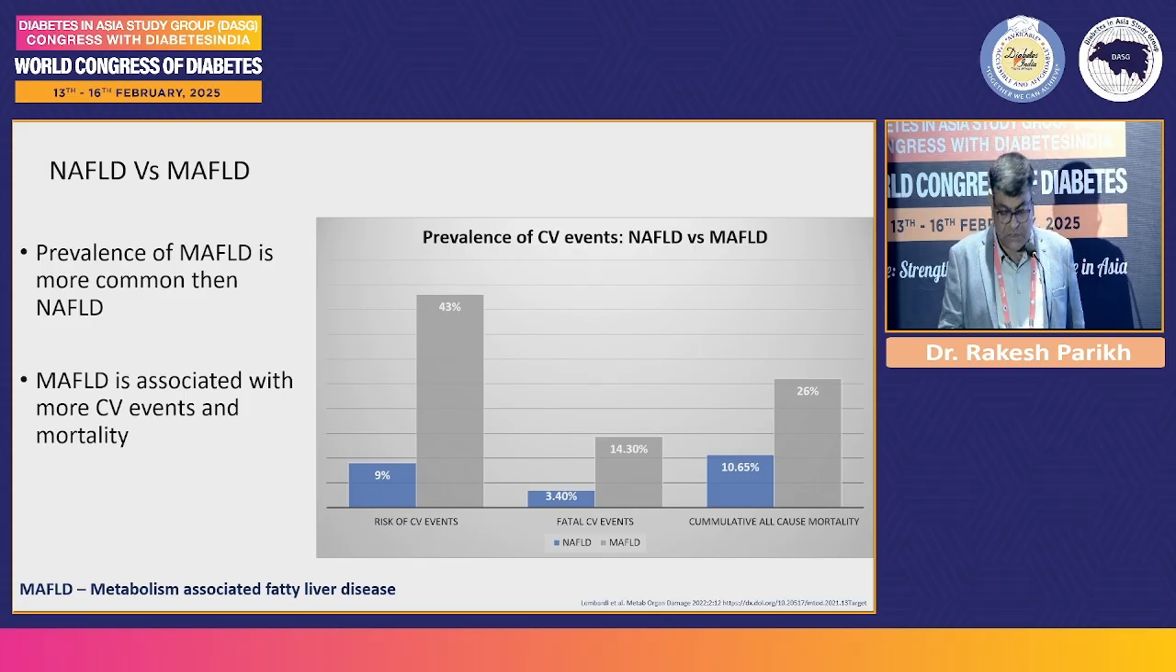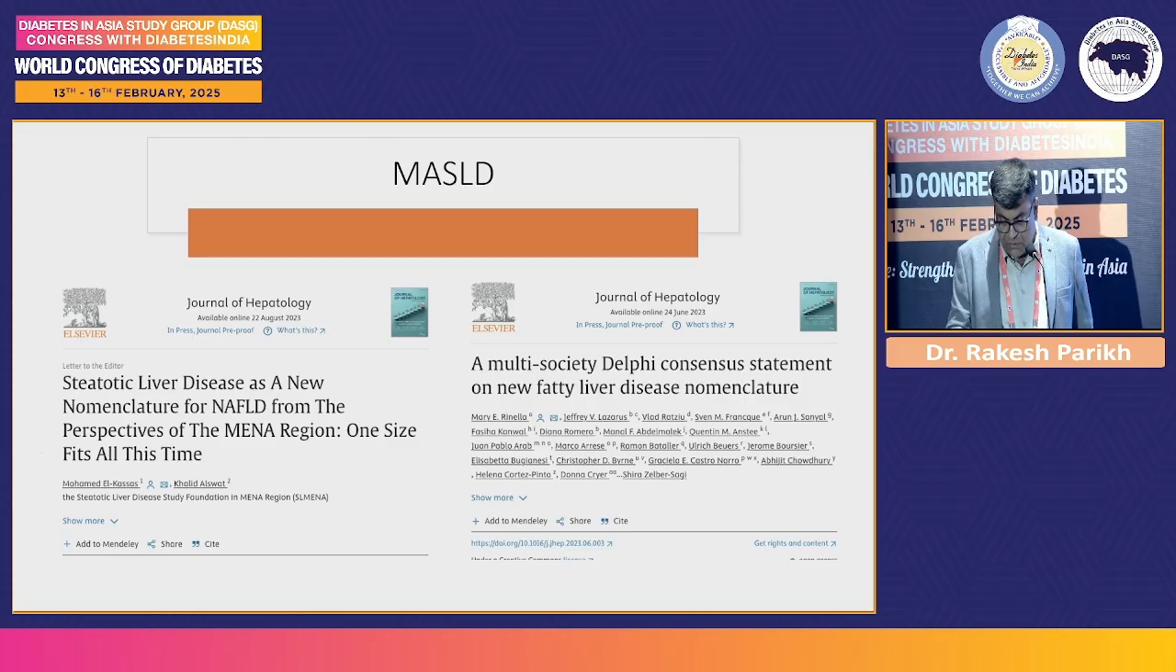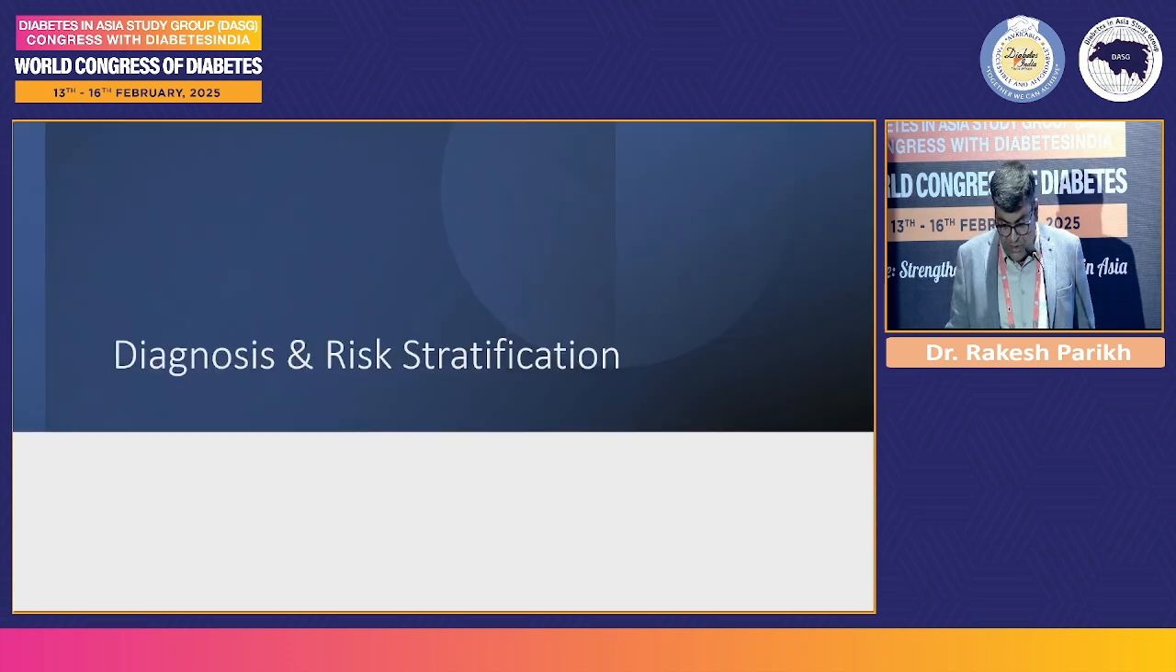There are several causes for that, but recently these were the two meetings and two papers which happened. This was through a Delphi consensus, and they renamed this condition as metabolic dysfunction associated steatotic liver disease. The earlier name is not used anymore. So how do you diagnose this and how do you risk stratify?